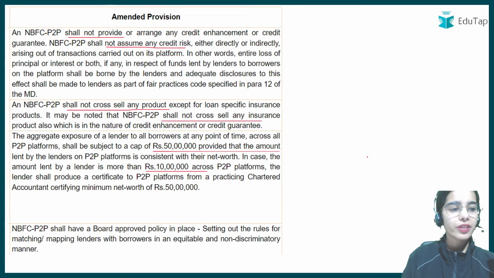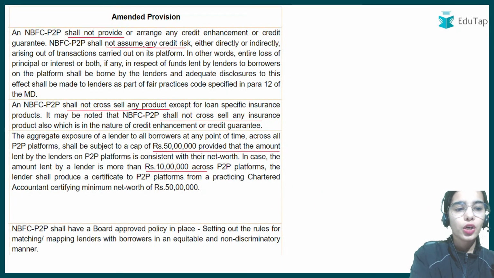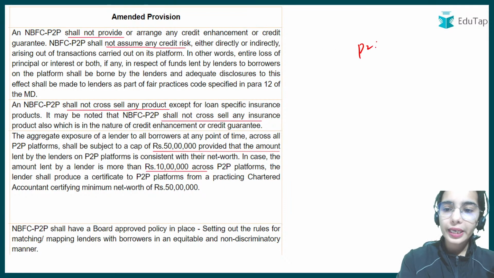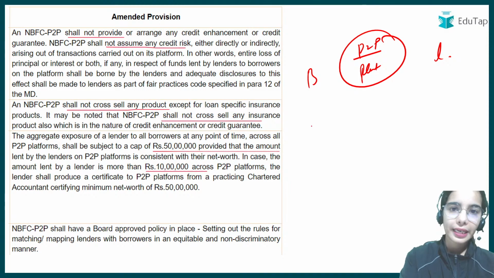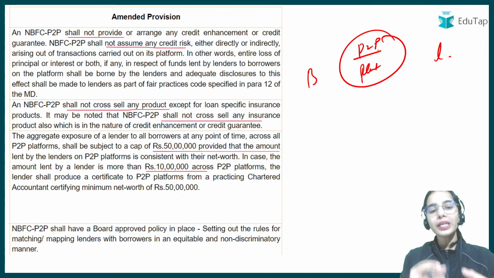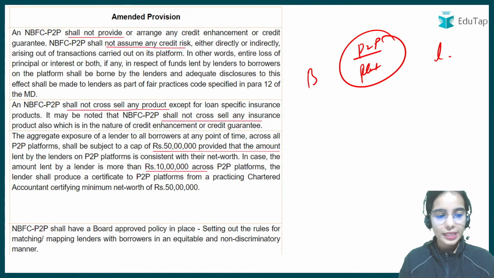Okay, so NBFC peer-to-peer shall not provide or arrange. See, peer-to-peer lending platforms are providing a platform through which the lenders and the borrowers can connect and they can transact the money, right? So the platform should not be taking any credit risk. The NBFC P2P should also not provide any cross-selling product.